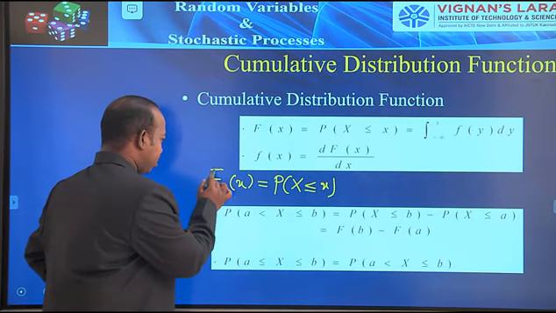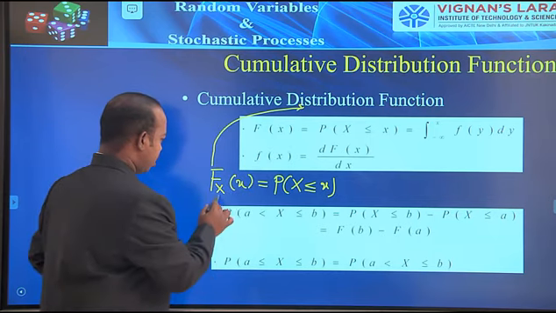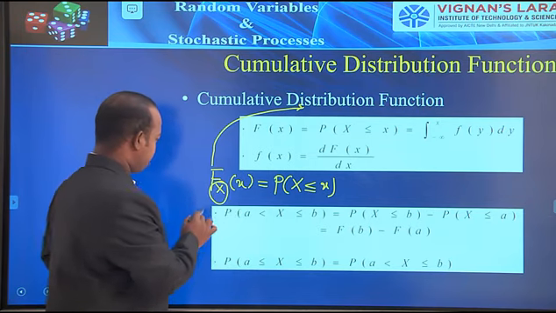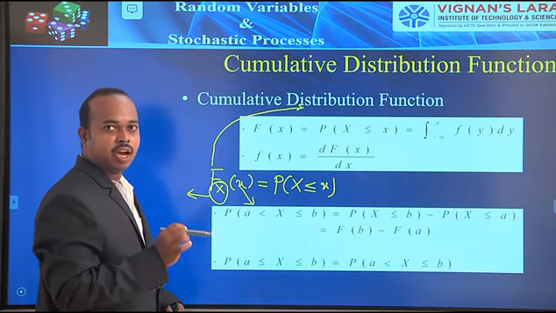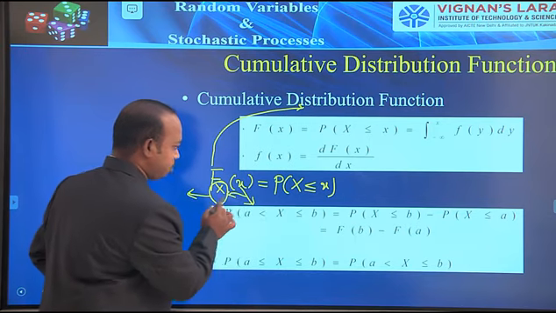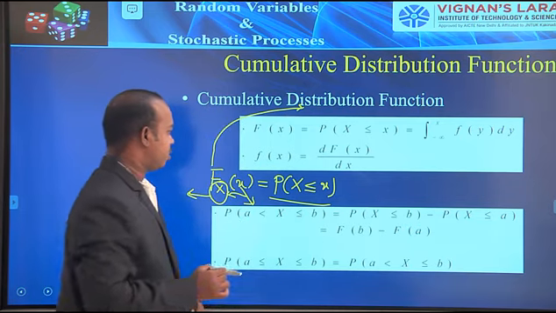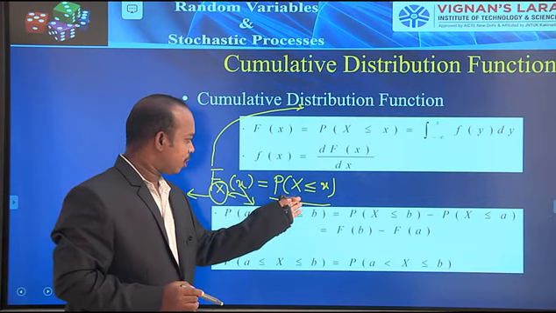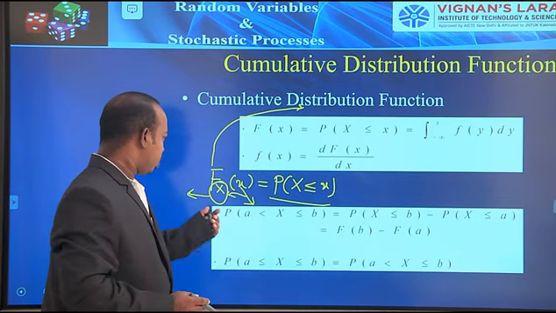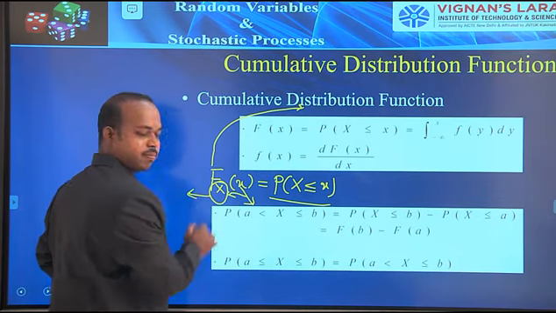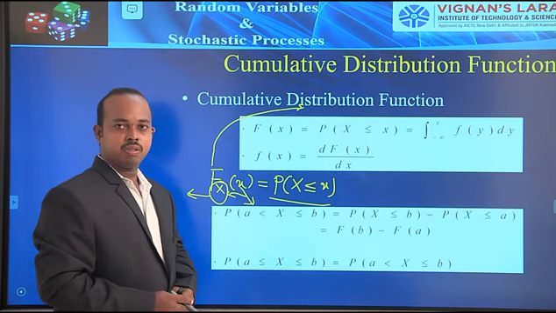Here capital F is the representation for the distribution function, capital X is the random variable, and small x is the event in this random variable. This is the fundamental definition. We denote it with capital F_X(x), written in terms of probability as the probability of capital X less than or equal to small x.